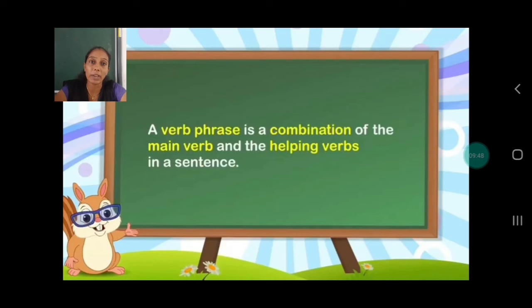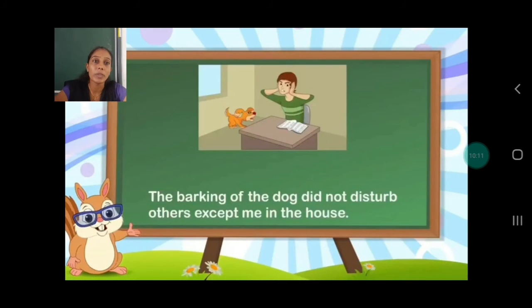For example, if I say, Kirti was walking to the mall. Here what is the main verb? Walking. And what is the helping verb used along with walking? Was. So was walking becomes the verb phrase because it is a combination of main verb and the helping verb. See the example given here.